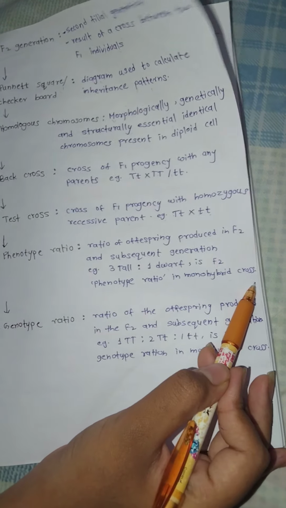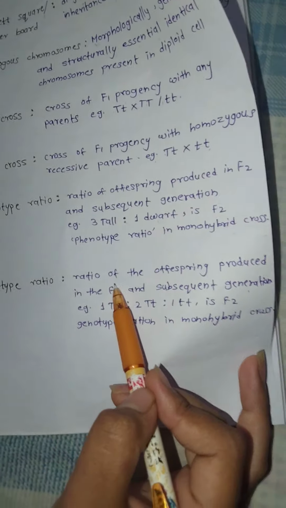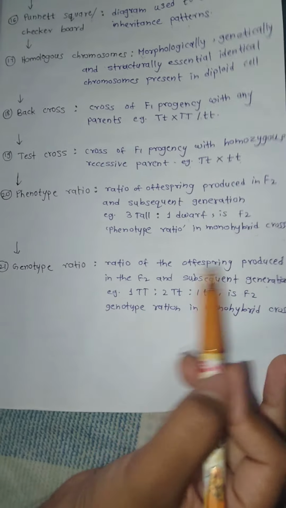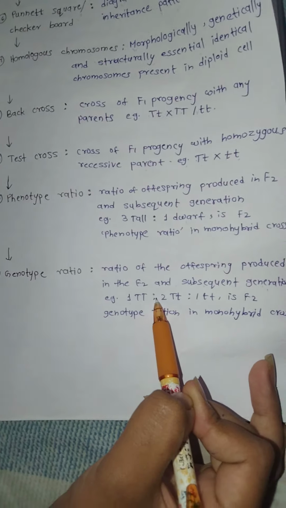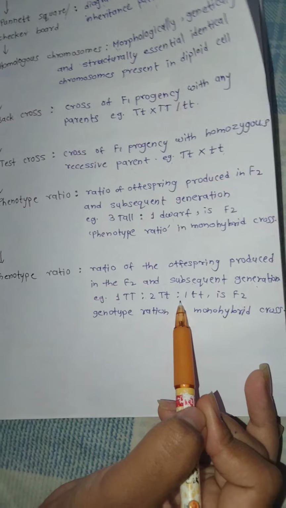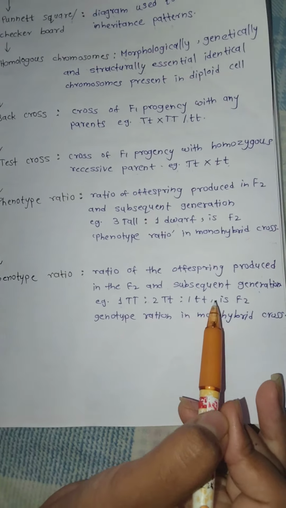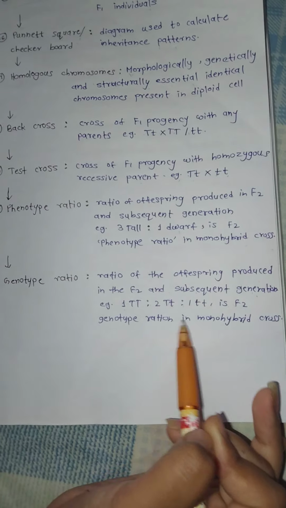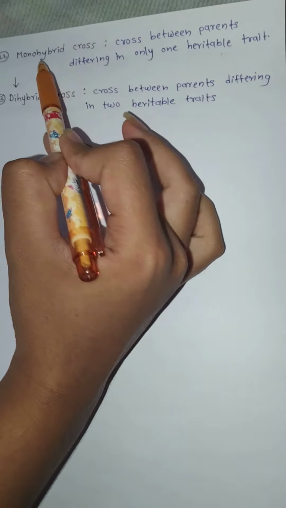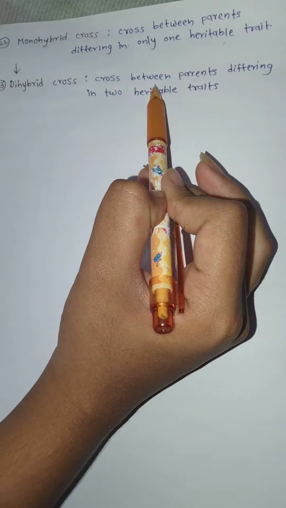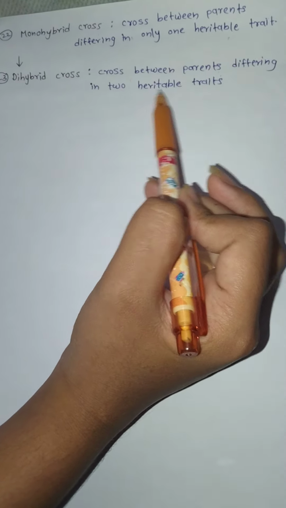ratio in monohybrid cross. Genotype ratio of the offspring produced in the F2 and subsequent generations, example 1 TT is to 2 big T small t is to 1 small t small t is the F2 genotype ratio in monohybrid cross. Monohybrid cross: cross between parents differing in only one heritable trait is known as monohybrid cross. Cross between parents differing in two heritable traits is known as dihybrid cross.